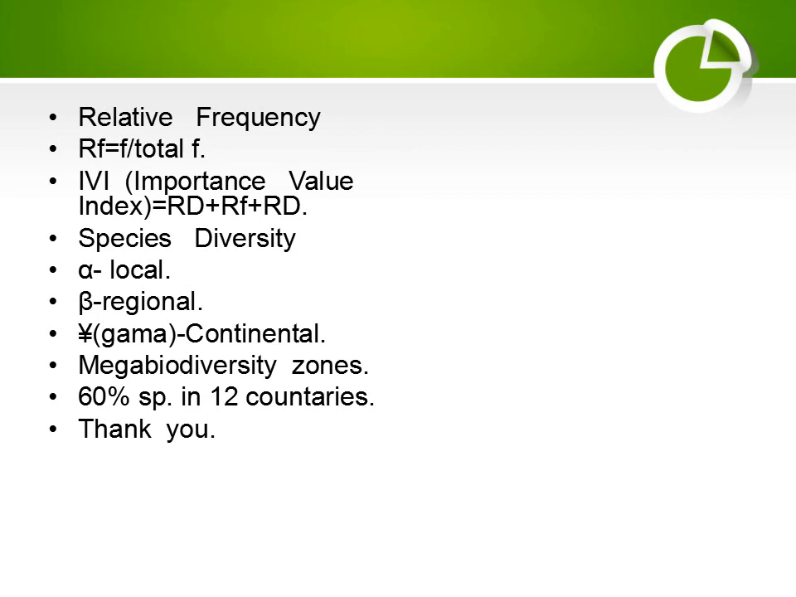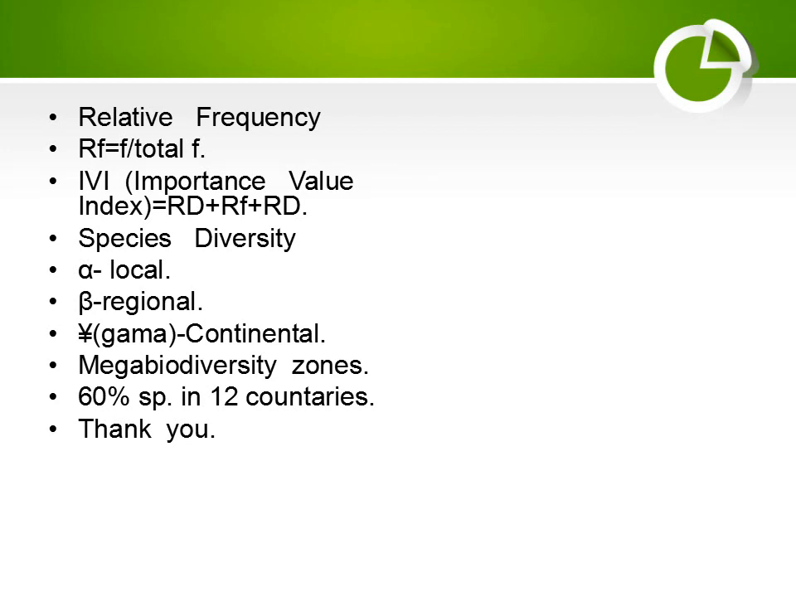Now comes species diversity. Species diversity is of three types. Alpha diversity: when only a local area is considered, it is known as alpha species diversity. Beta species diversity: when a regional area is considered. Gamma species diversity: when a whole continent is considered.